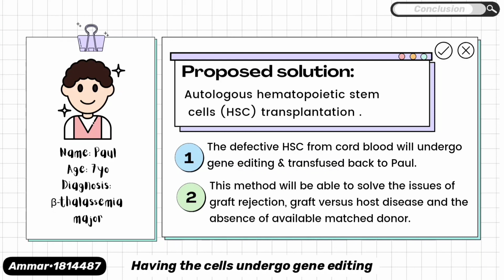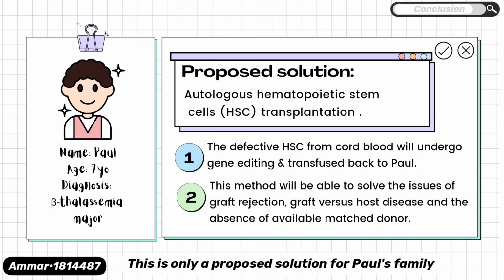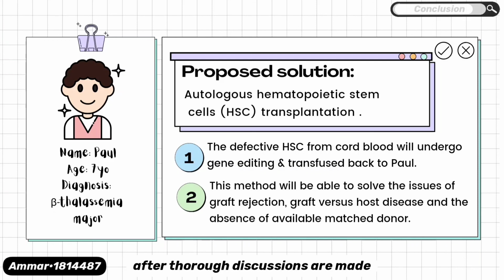Having the cells undergo gene editing to correct the impaired CD34 positive cells and infused back into Paul's peripheral blood and later into Paul's bone marrow will induce the production of normal red blood cells for Paul. This is only a proposed solution to Paul's family after thorough discussions are made before any actions are further conducted.